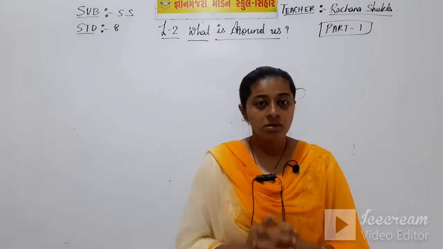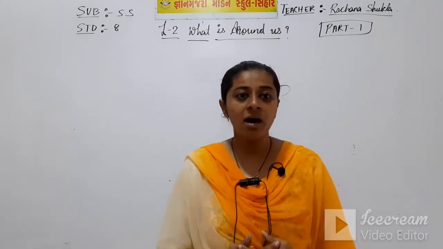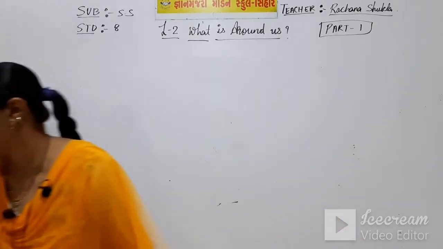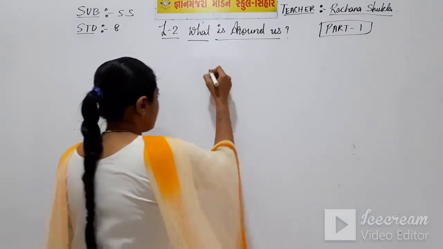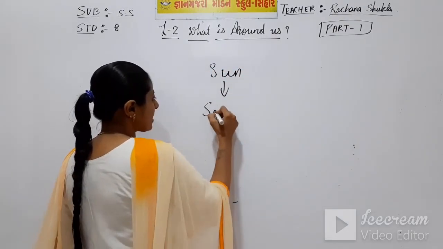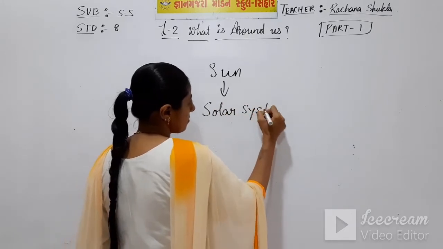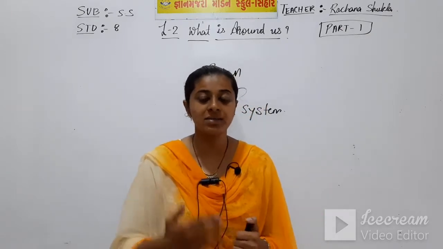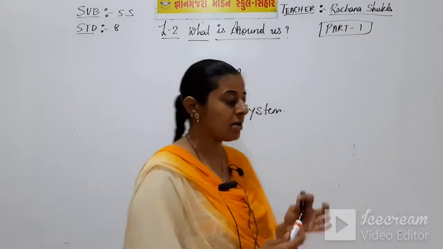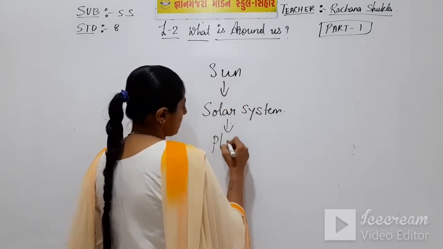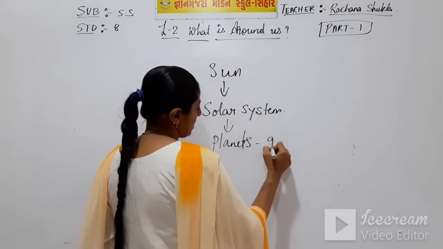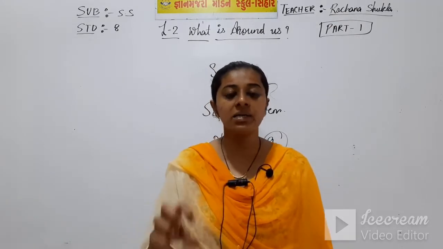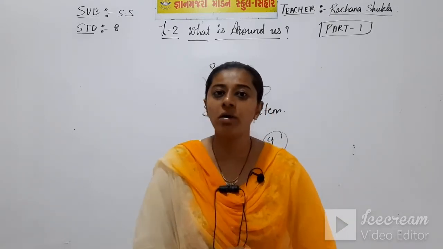So the mother replied that like ours, the sun also has a family. What does the sun have? The sun also has a family, and that is known as the solar system. Now about the solar system you have already studied in your lower standard. The solar system is the sun and the 9 planets. How many planets are there? The 9 planets that revolve around the sun. The sun is stationary and the 9 planets revolve around the sun.